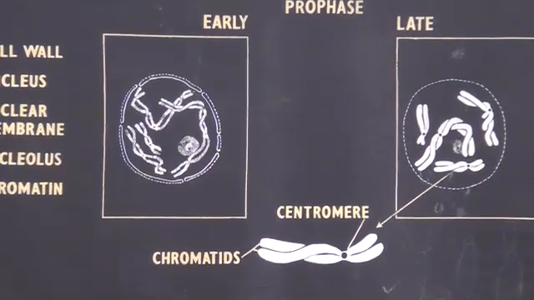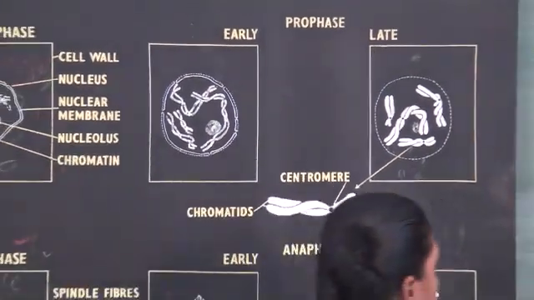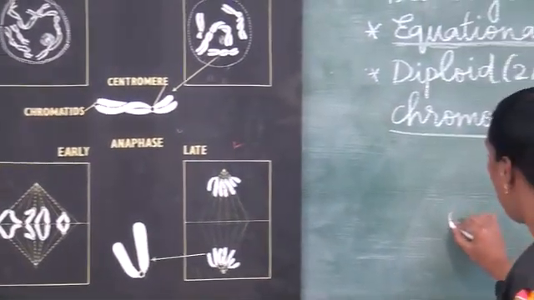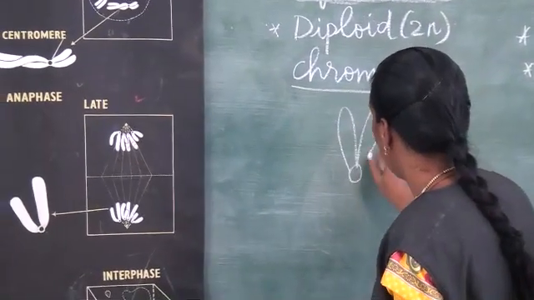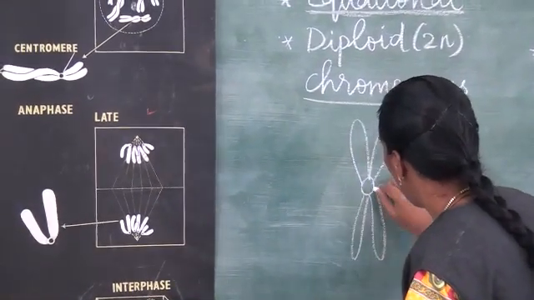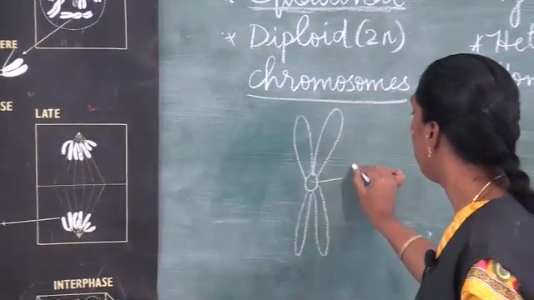So first we will learn the structure of a chromosome. The individual structure is like this. Here in this chromosome, at the center you have the centromere.